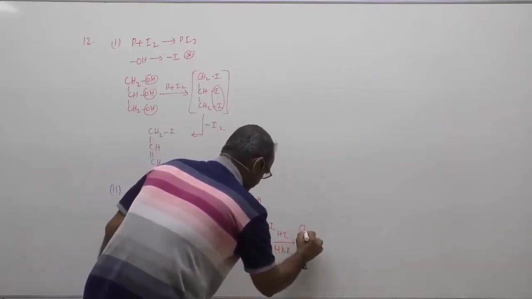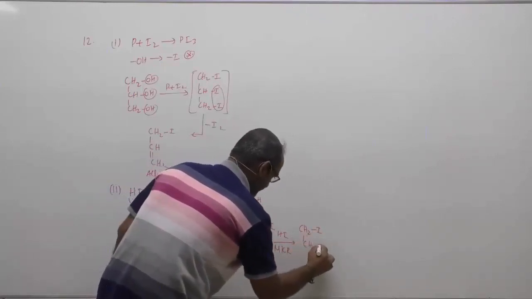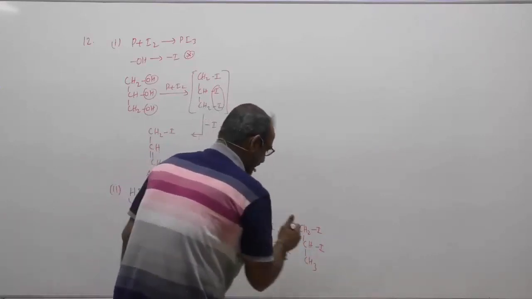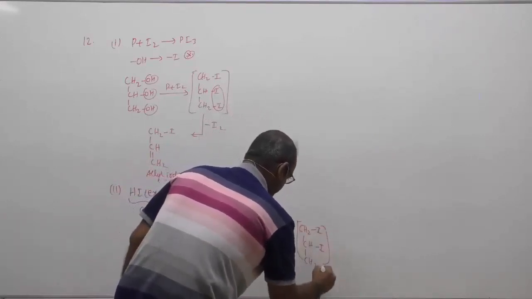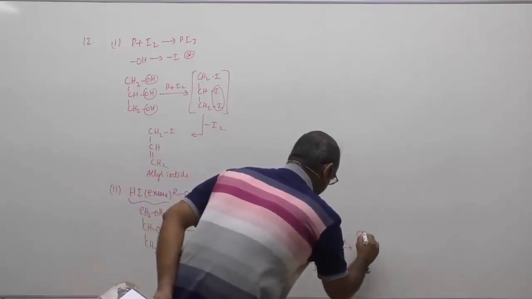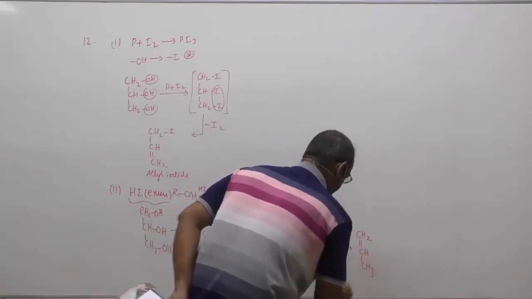The negative part will attack the carbon atom having the least number of hydrogen atoms. Therefore, CH2I, CHI, CH3. It is 1,2-diiodopropane, again unstable. Losing I2, it will form CH2, double bond CH, single bond CH3.